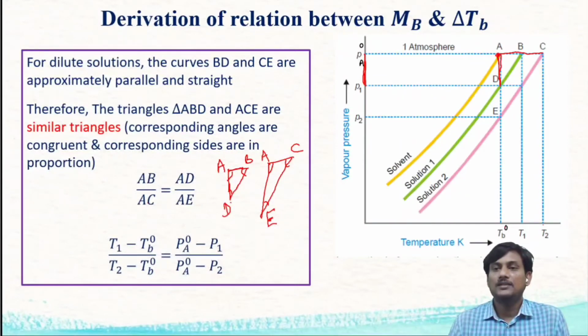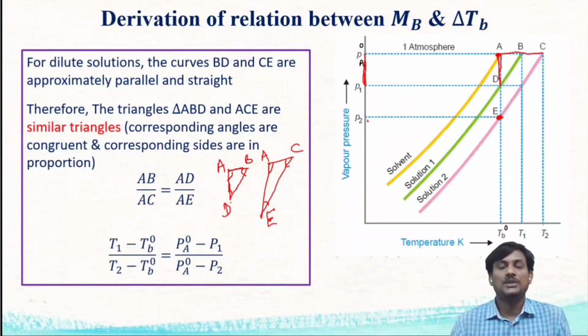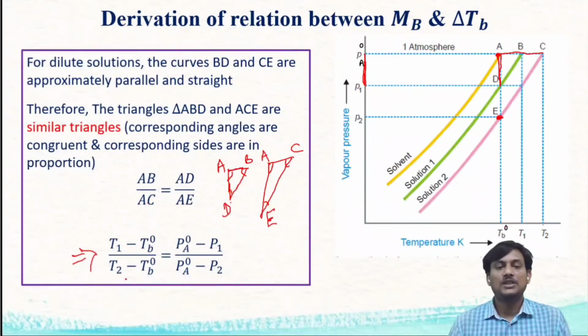And AE is the difference between PA0 and P2. So AB by AC is equal to AD by AE can be expressed as: T1 minus Tb0 by T2 minus Tb0 is equal to PA0 minus P1 by PA0 minus P2.